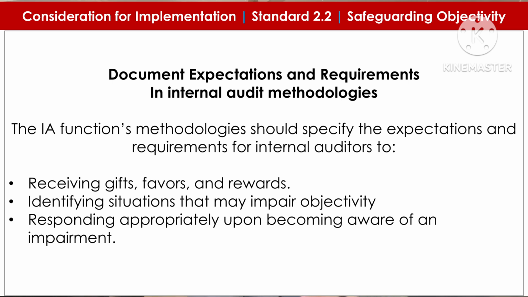So that valuation part can be done. And then identifying situations that may impair objectivity, and responding appropriately upon becoming aware of an impairment.